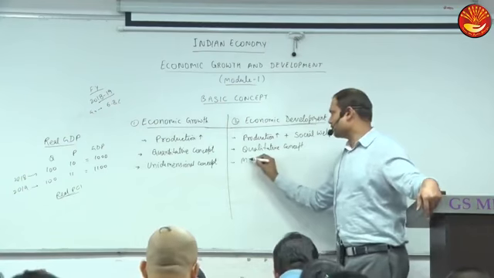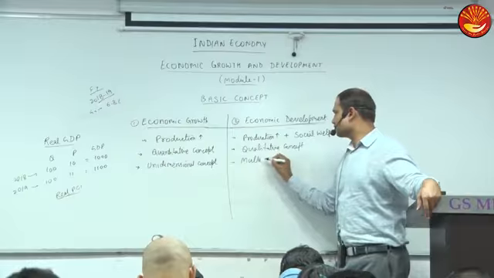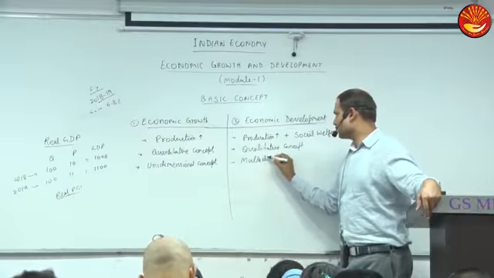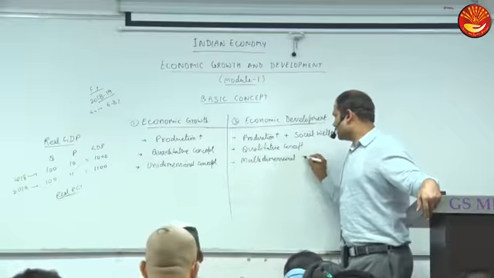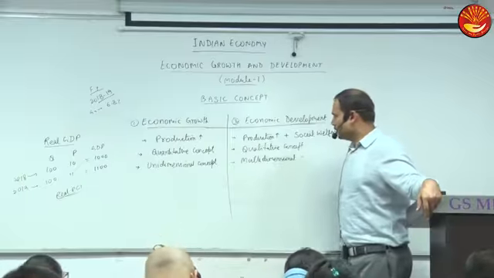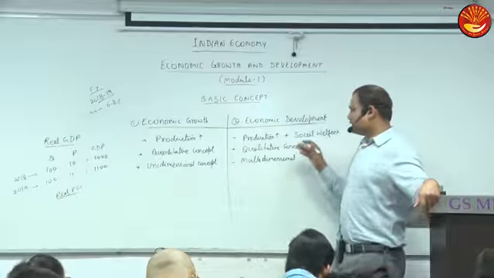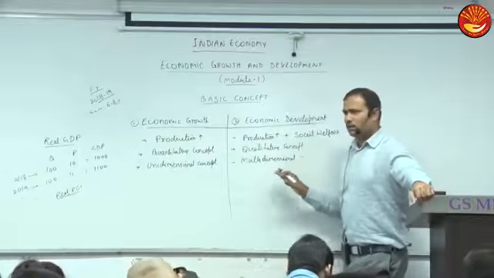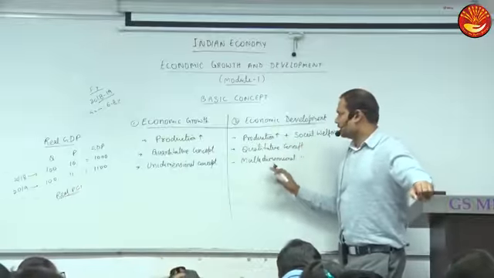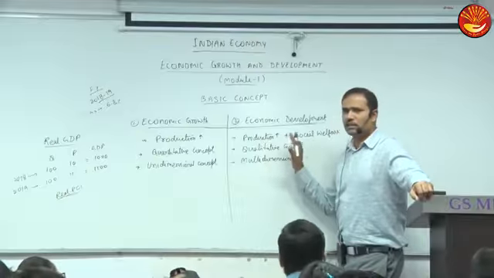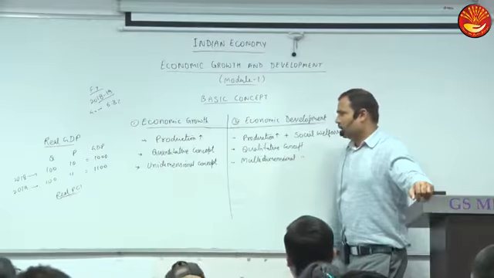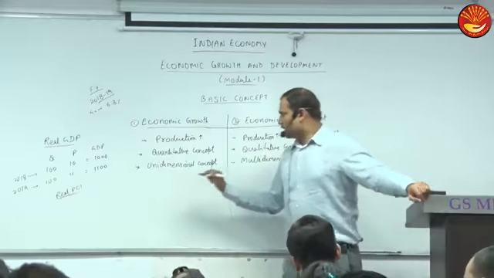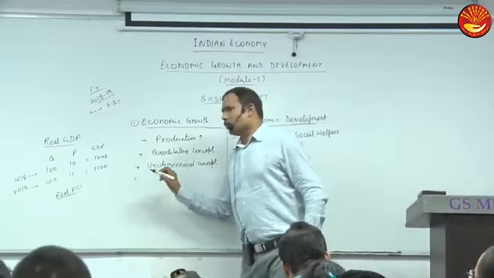So it is a multi-dimensional concept. As I told you, education, health, poverty, environment, etc. will come under its dimensions, because all these things affect economic development and welfare. Clear?